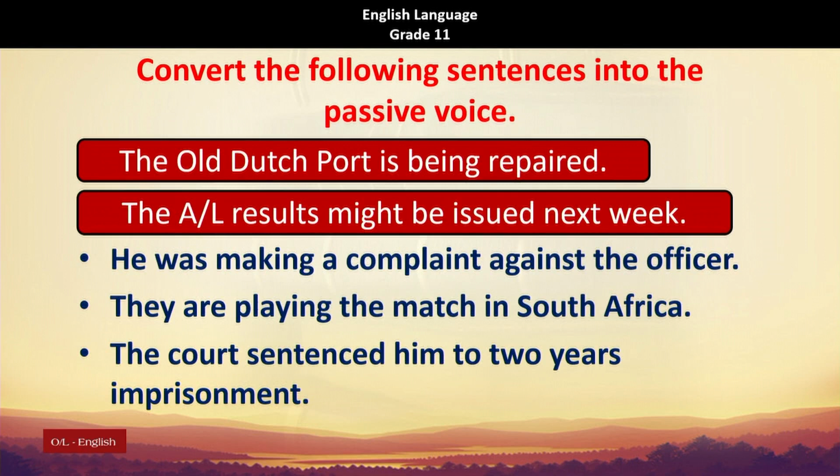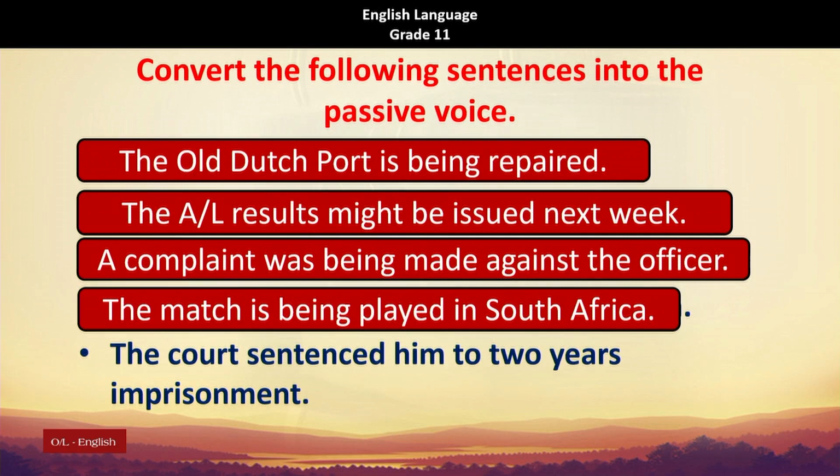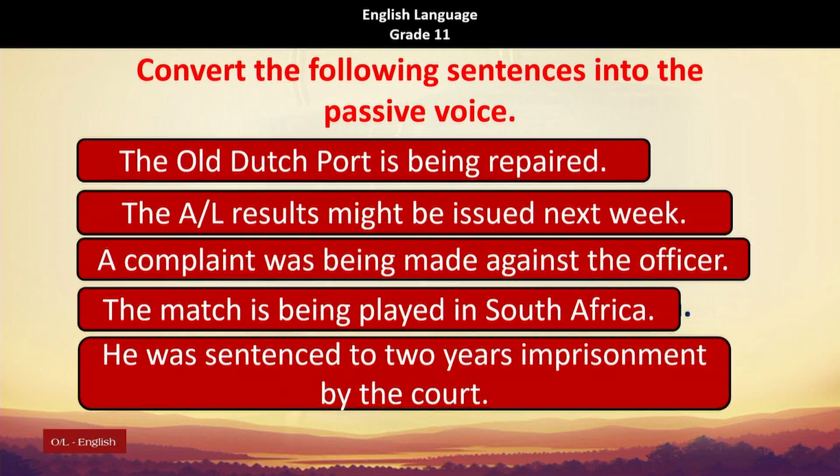He was making a complaint against the officer. A complaint was being made against the officer. They are playing the match in South Africa. The match is being played in South Africa. The court sentenced him to 2 years imprisonment. He was sentenced to 2 years imprisonment by the court.